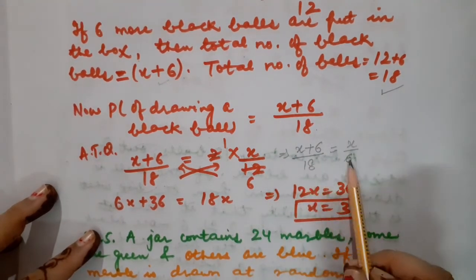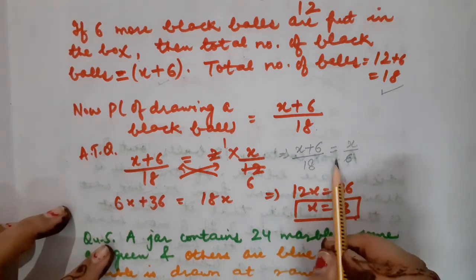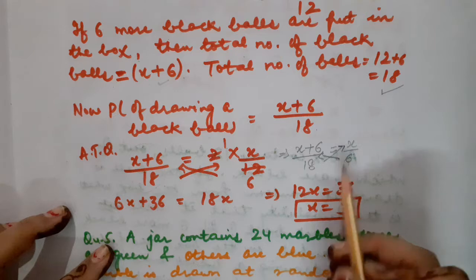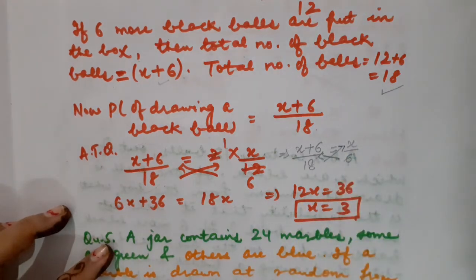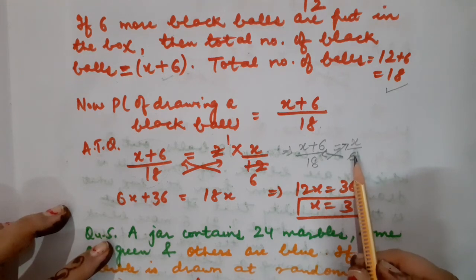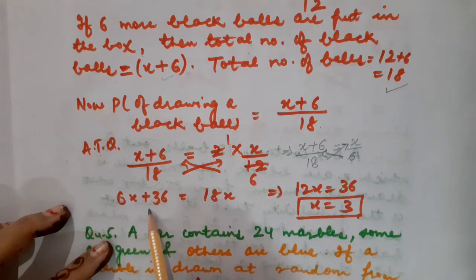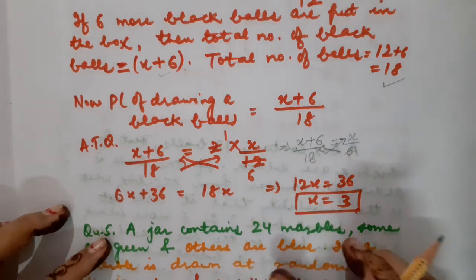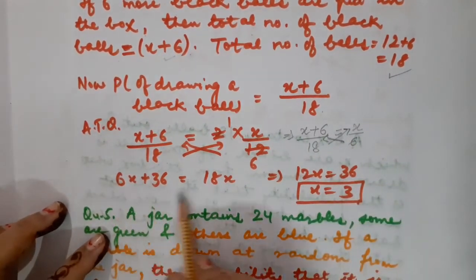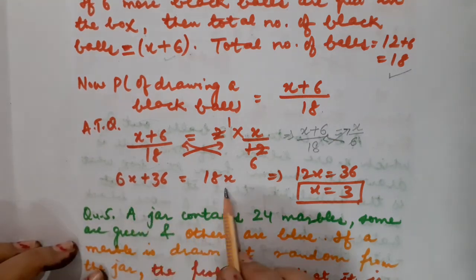You can cancel it also. 6 ones are 6, 6 threes are 18. The choice is yours. Or you can go for the cross multiplication also. While cross multiplying, I got 6 in bracket x plus 6. So that would become 6x plus 36 is equal to 18 into x, that is 18x. Clear? Children, as there is only one variable present in this equation, this is known as a linear equation in one variable.